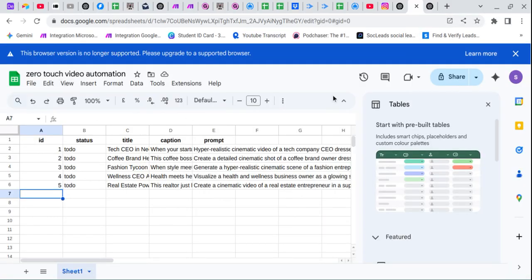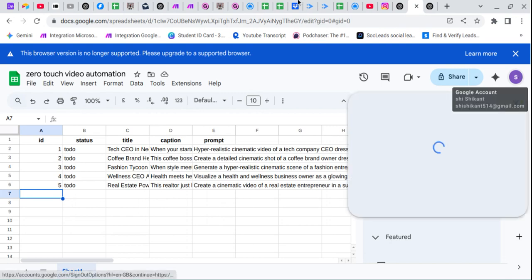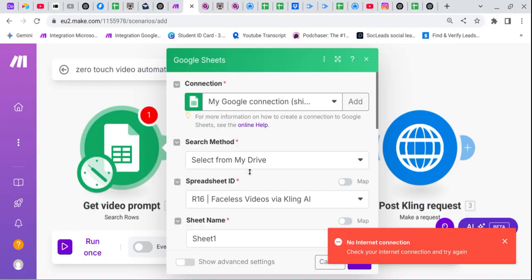Do zero touch video automation and see, okay, this is the account. Just go back again in our workflow. I think this is the same account and choose our